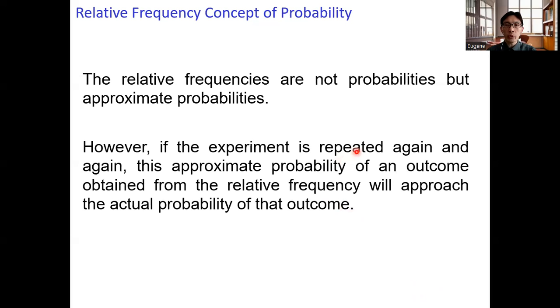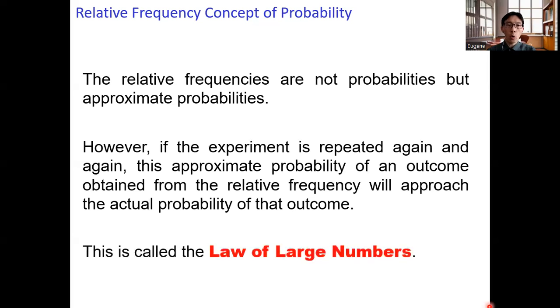If the experiment is repeated again and again, this approximate probability of an outcome obtained from the relative frequency will approach the actual probability of that outcome. That is, we increase the value of N, do more and more experiments. And this is called the law of large numbers. Okay, so that is for the relative frequency concept.